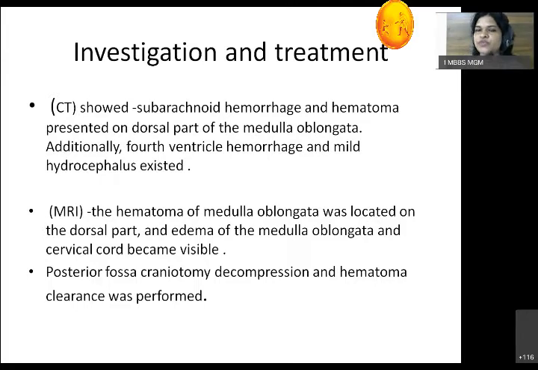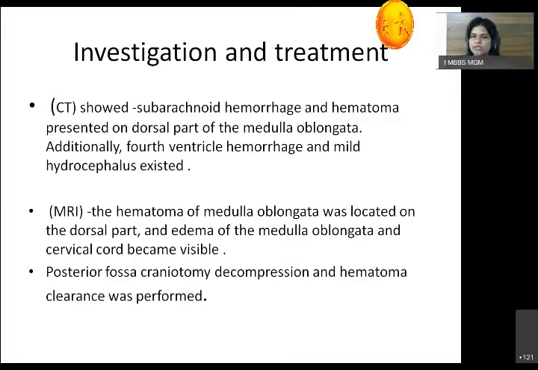Additionally, there is a fourth ventricle hemorrhage and mild hydrocephalus. All of you know that in the cranial cavity with the brain there is CSF, that is cerebrospinal fluid, which is present within cavities. These cavities are called ventricles. We have two lateral ventricles, then a third ventricle and a fourth ventricle. This fourth ventricle is in relation with the medulla oblongata. So an injury to the medulla oblongata also causes injury to the fourth ventricle.